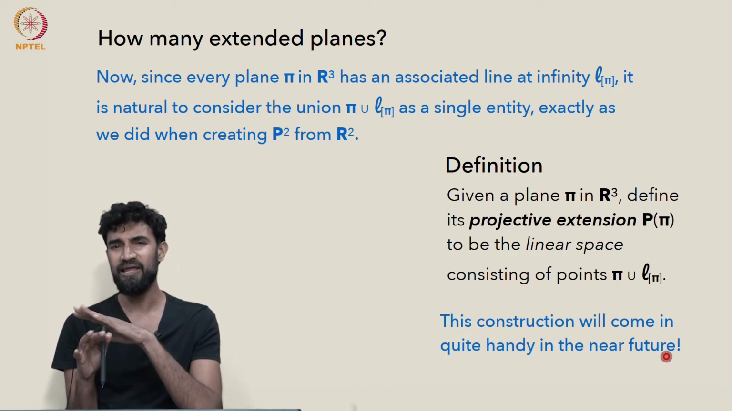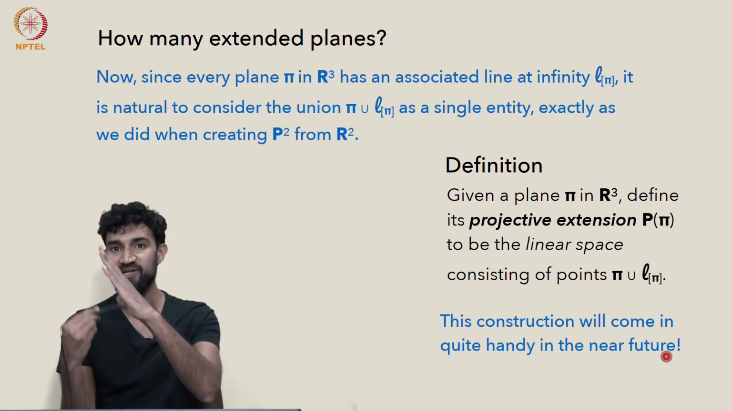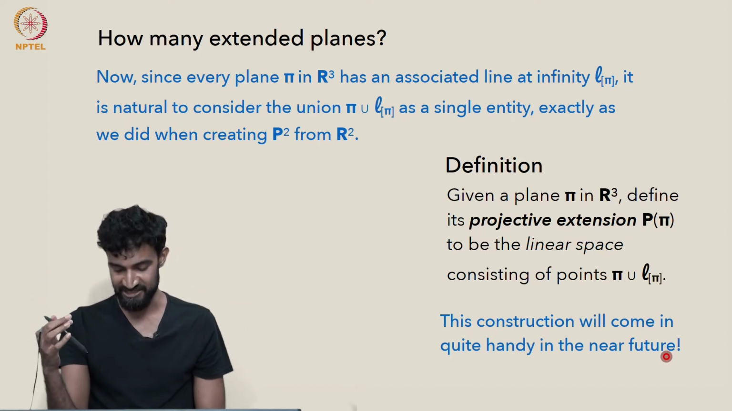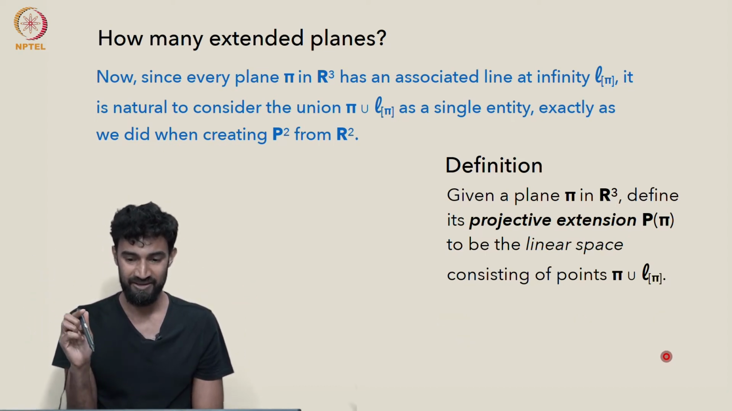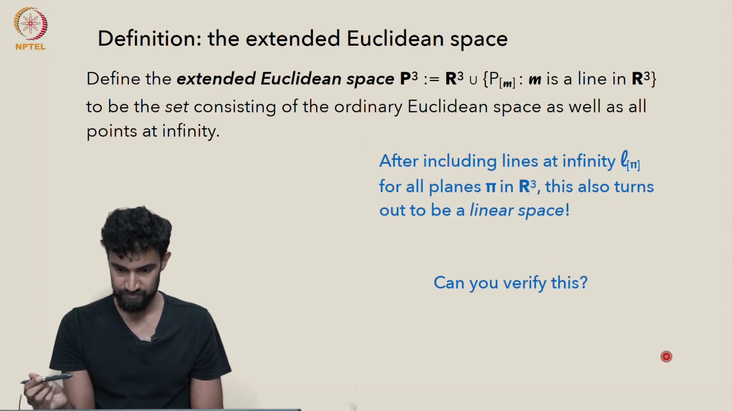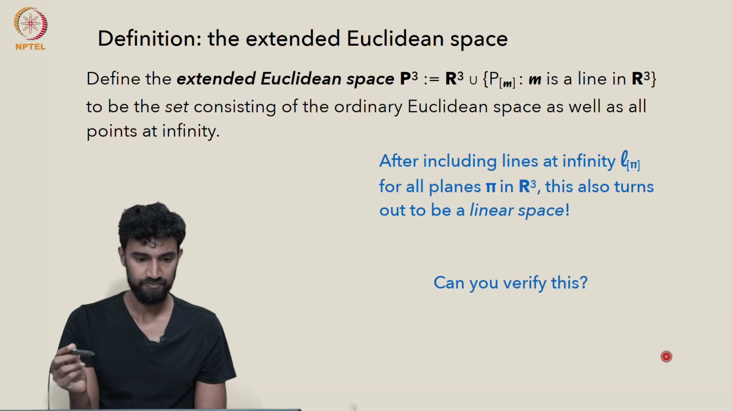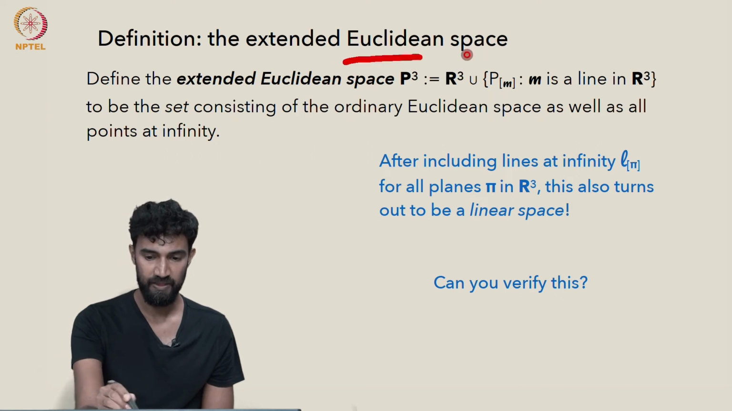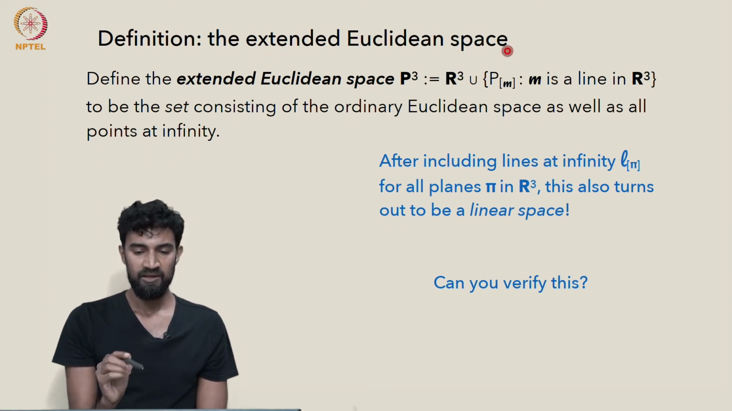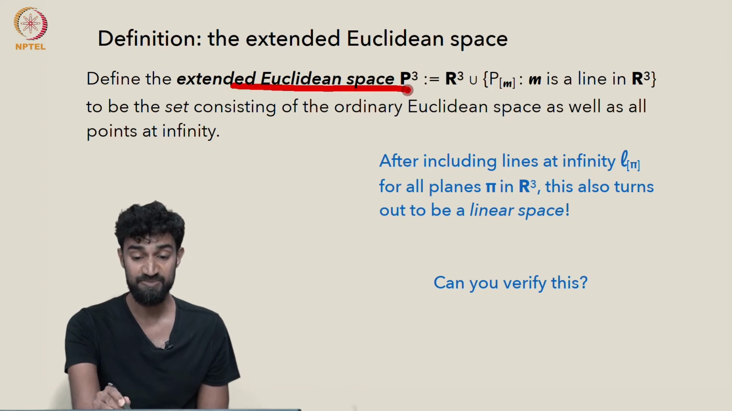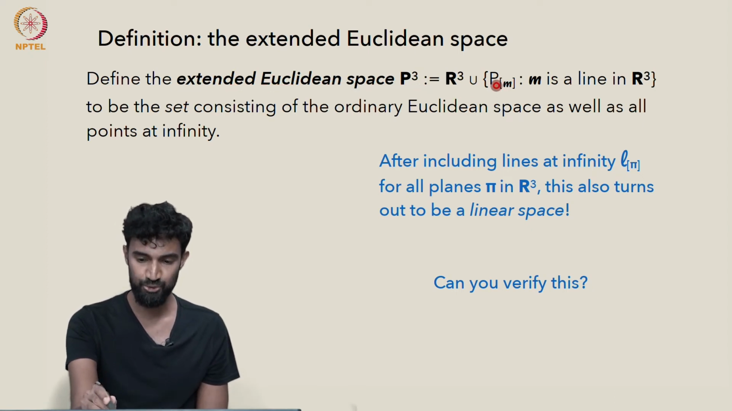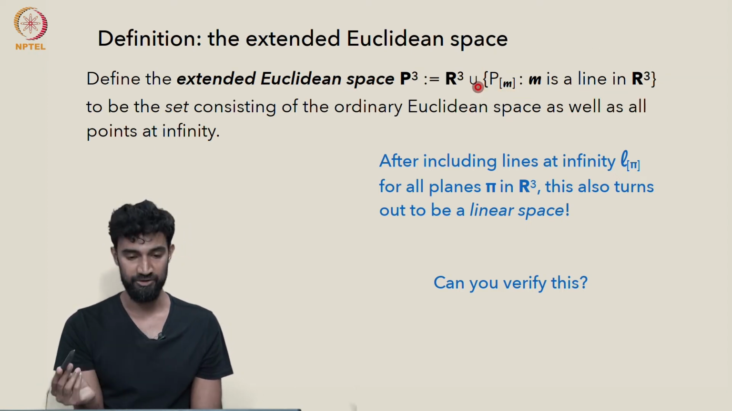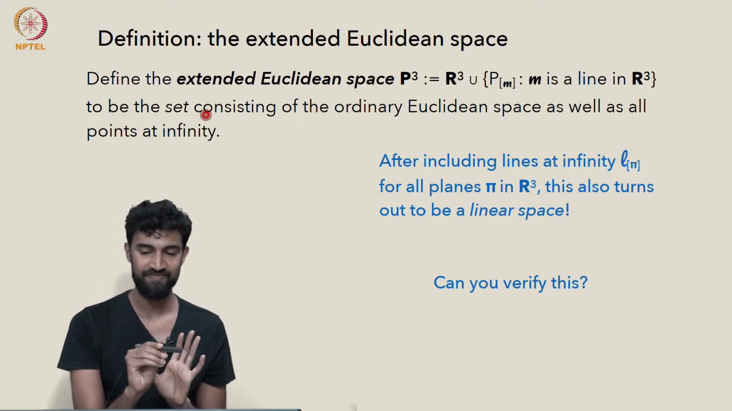Given any plane in R3, we can just extend it, add on all the points at infinity associated to it to get an extended plane living in this larger extended Euclidean space, which we'll now define. So let's define the extended Euclidean space. We will denote the extended Euclidean space by P3, and it's defined to be R3 union the collection of all points at infinity associated to all lines in R3. That's how it's defined as a set.